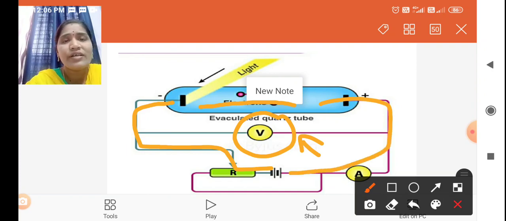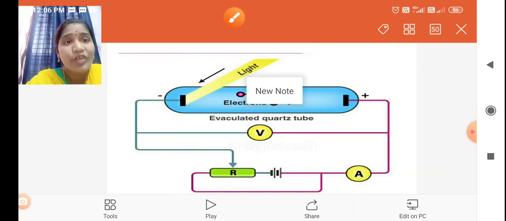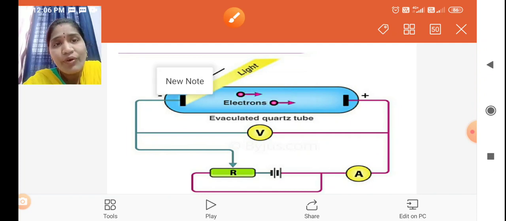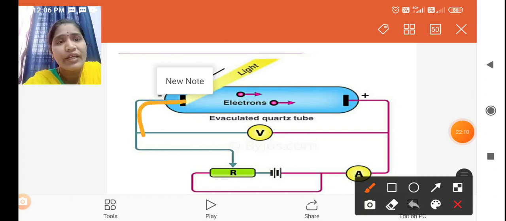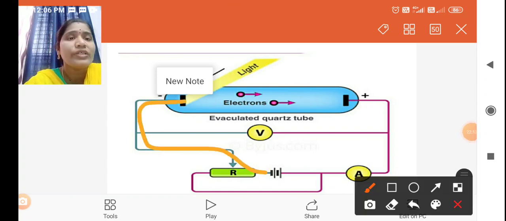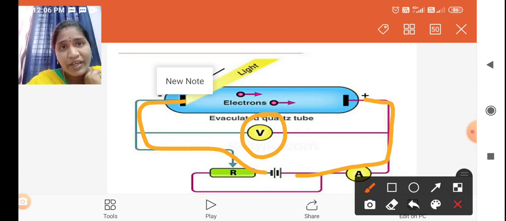Negative potential means this cathode plate is connected to the positive terminal, and the positive side is connected to negative, so the potential acts as a negative potential. Why does it become negative?